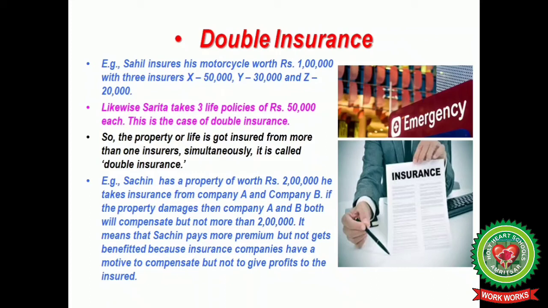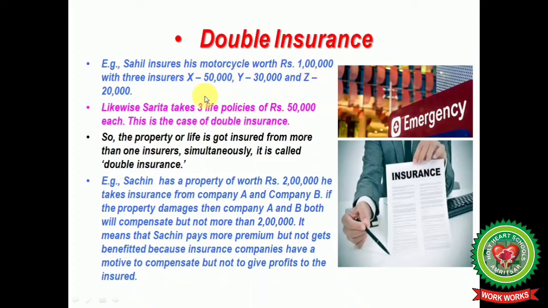Now first of all, we will take an example. Sahil insures his motorcycle worth rupees 1 lakh with 3 insurers, meaning 3 insurance companies. The first one, X, for rupees 50,000, from Y rupees 30,000 and from Z rupees 20,000. In this way, he insured his motorcycle worth rupees 1 lakh.